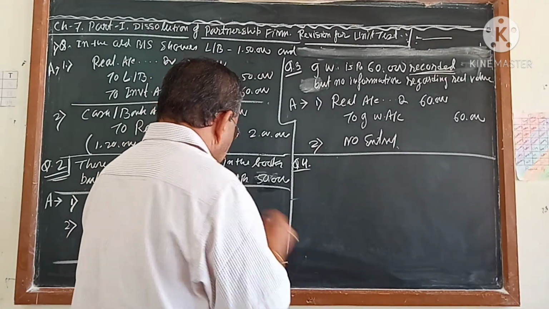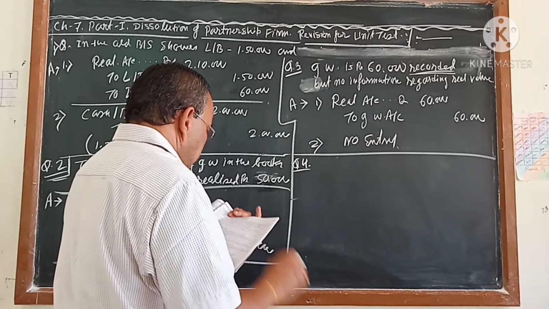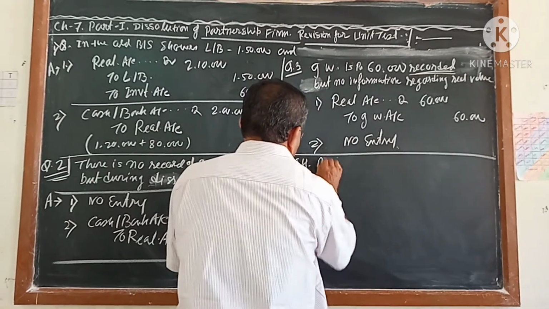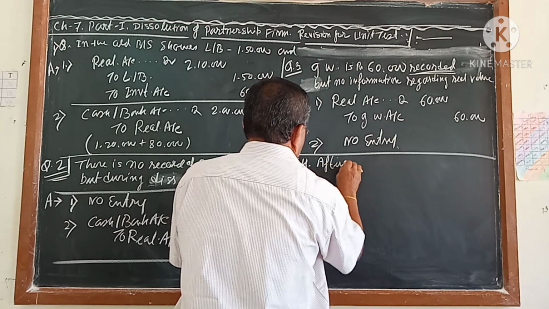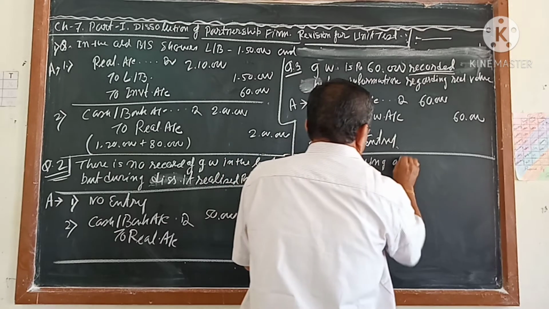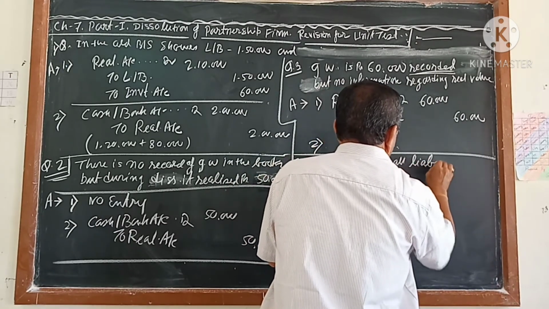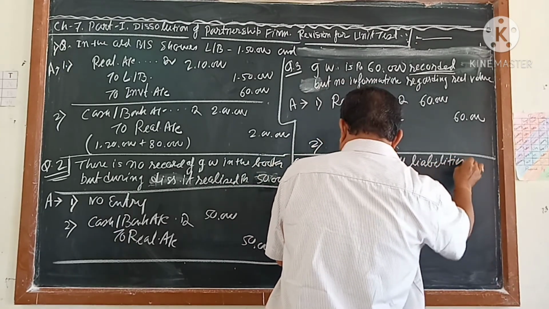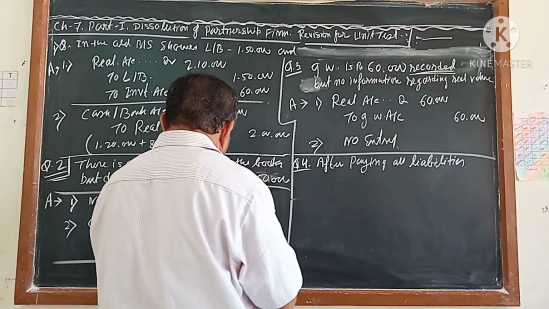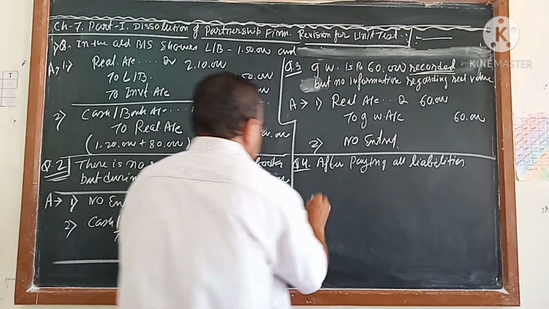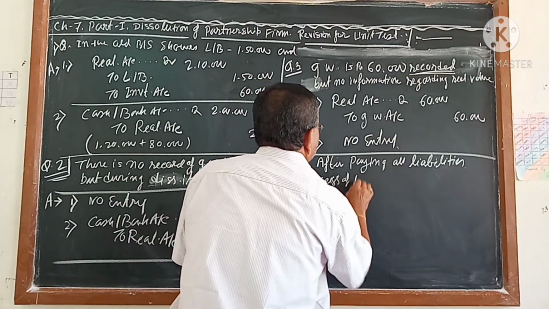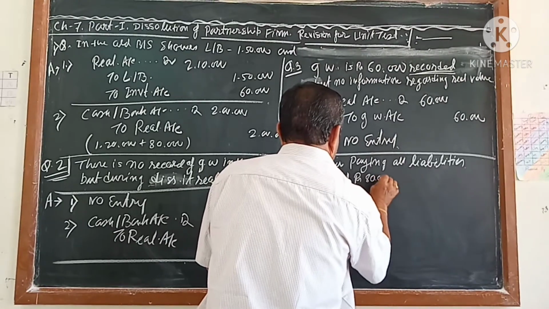Next is coming number 4. During dissolution of a partnership firm, after paying all liabilities, including the partners' loan, whatever it is, an excess of rupees 80,000 was there.